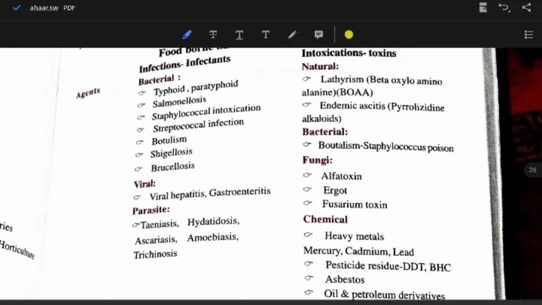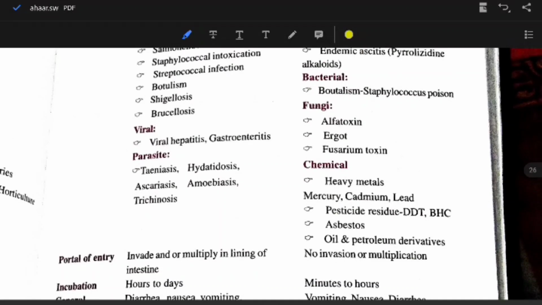Bacterial: typhoid, paratyphoid, salmonellosis, staphylococcal intoxication, streptococcal infection, botulism, shigellosis, brucellosis. Natural: lathyrism, endemic ascites. Bacterial: botulism, and staphylococcus poison.